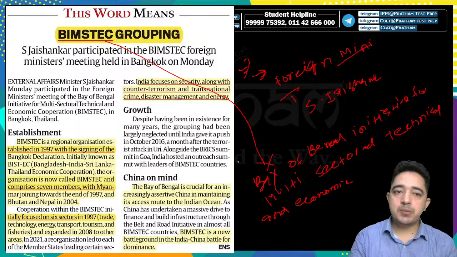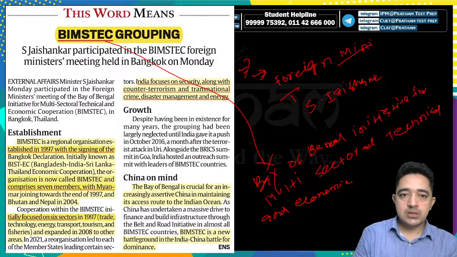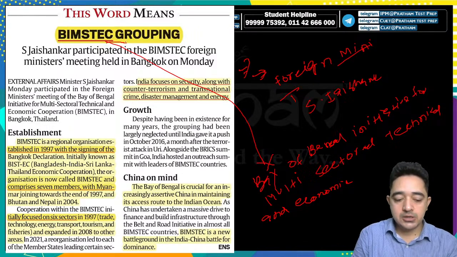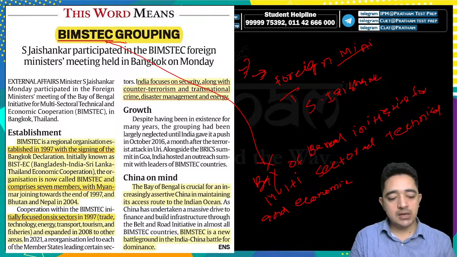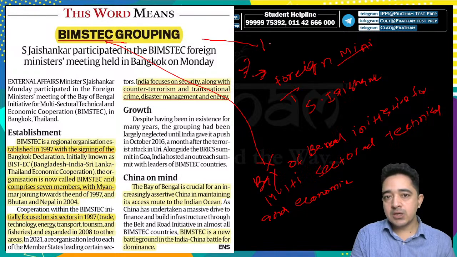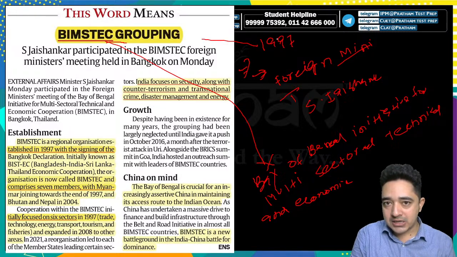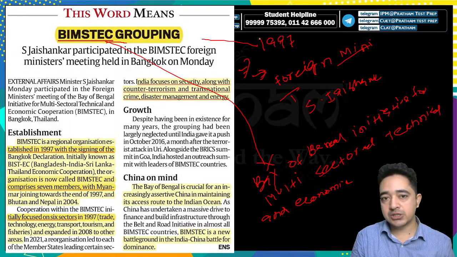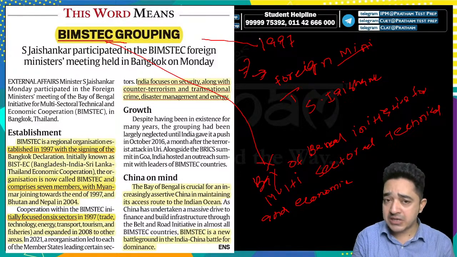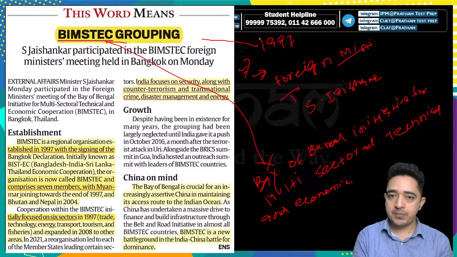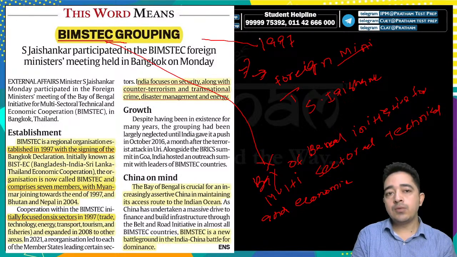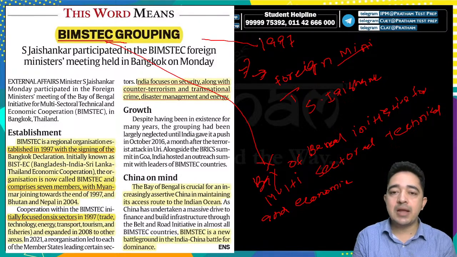So what was the main purpose of BIMSTEC? This we can say is a part of international organization. BIMSTEC is basically a regional organization that was established in the year 1997. Wherever there is an international organization, especially the UN, and apart from the UN, you have to keep in mind what the important takeaways are for your exam. No need to read each and every stanza, but you have to think about what kind of question they would be likely to ask.